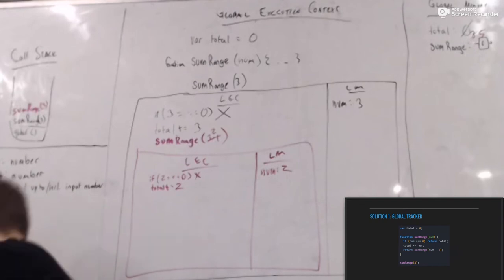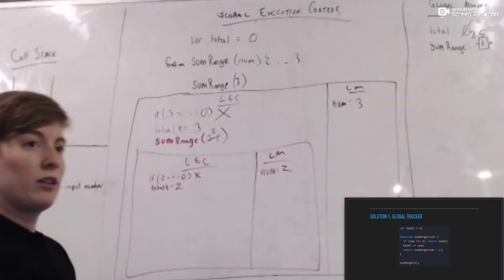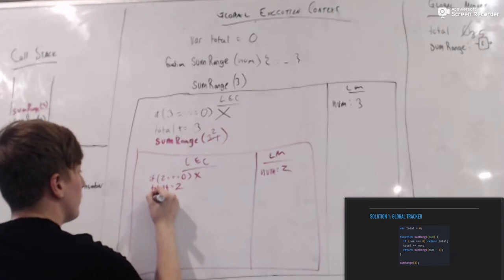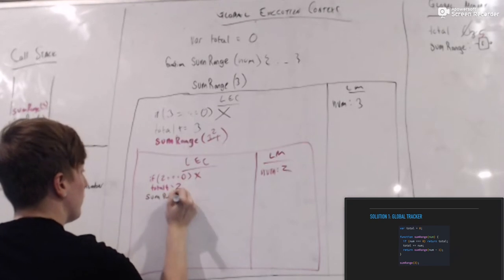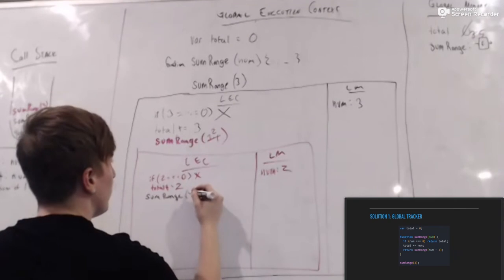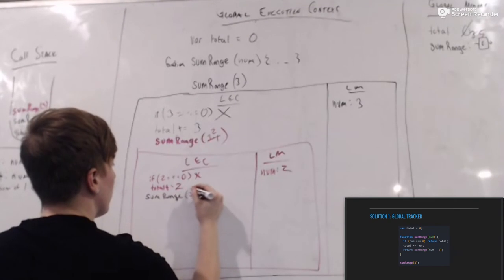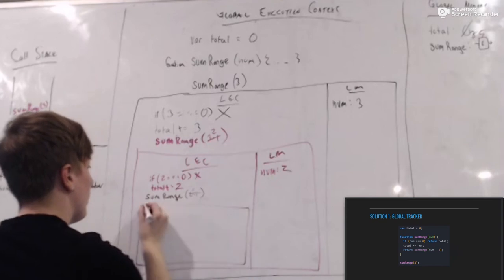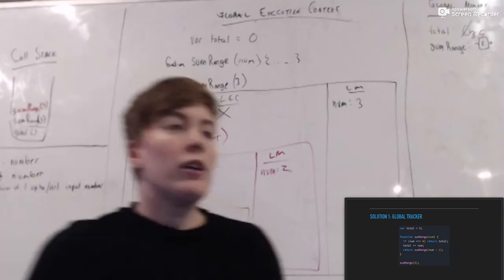Then what are we going to do? We're going to return sum range num minus 1, which is 1. Awesome. Thank you, Parker.